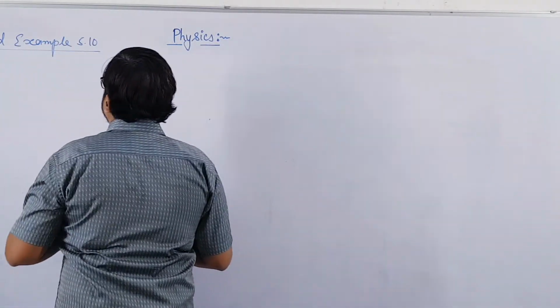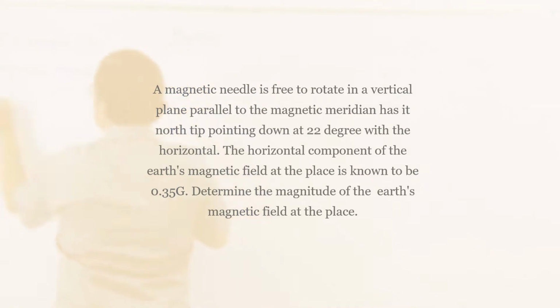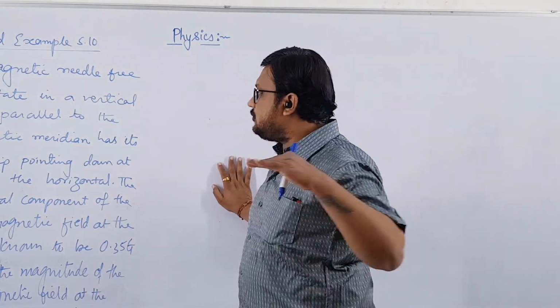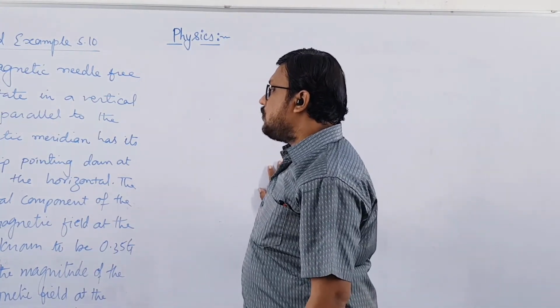Unsolved example 5.10. In this example, it is given that we have a magnetic needle free to rotate in a vertical plane parallel to the magnetic meridian, which has its north tip pointing down at 22 degrees with the horizontal.